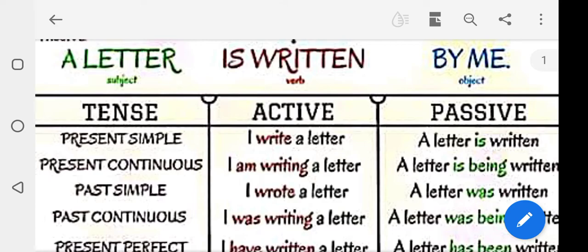Okay, see the next one. Simple past. Yes. I wrote a letter. Here, see the first sentence. I write a letter. This is the simple present. See simple past. I wrote a letter. Yes. Change into passive. Already you know very well. I is the subject. Wrote is the verb, a letter is the object. Should write the object first, a letter. Now change the tense. Yes, a letter. This is a simple past, you know. A letter was, change the verb. For example, write, wrote, written. A letter was written by me.